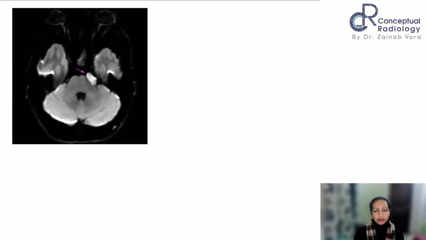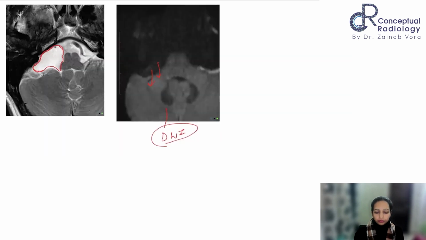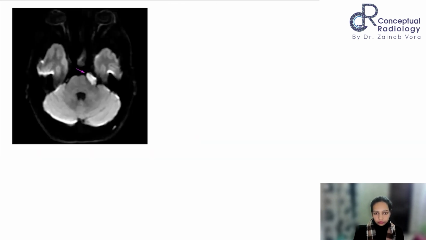The management for them, what is the management? Ma'am, surgical resection. Not always. For arachnoid cyst and for epidermoid cyst, surgical resection is not the primary modality of choice. They just wait and watch. If they are asymptomatic, they try not to touch these lesions because they are enveloping the adjacent nervous structures, neural tissues, right? The nerves which are exiting through the brainstem. So any kind of surgical intervention is risky in them, so they try and avoid it.